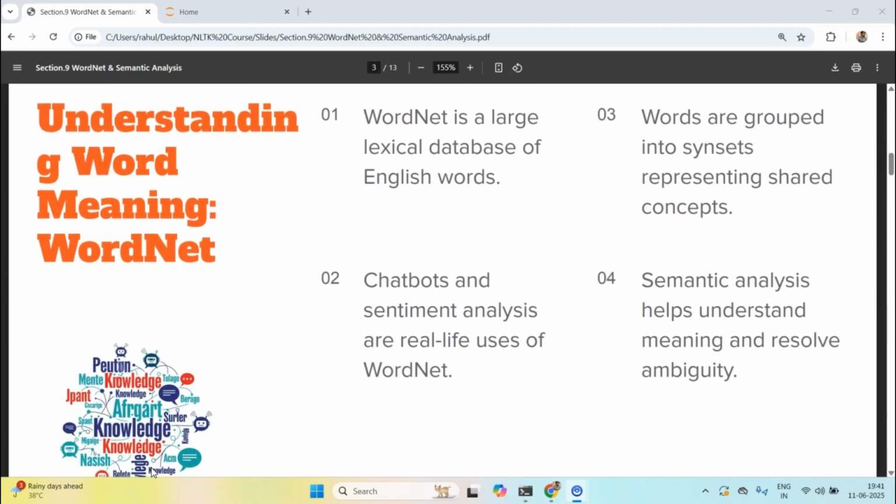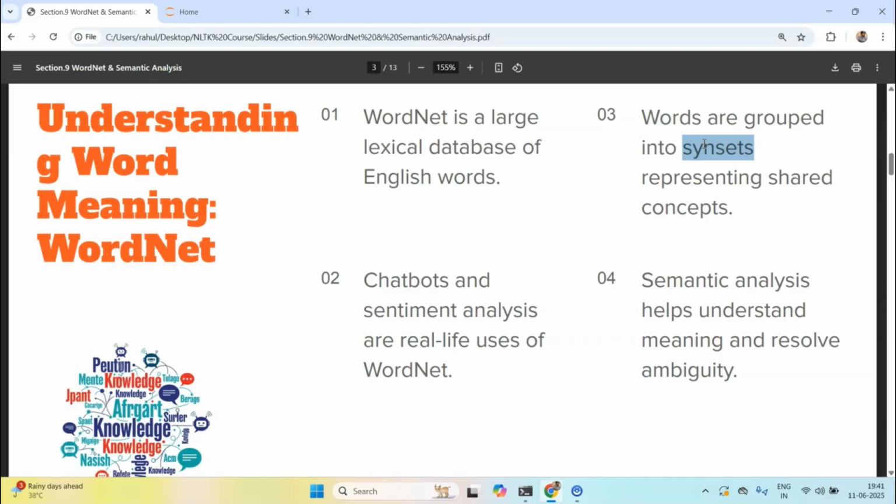So, WordNet is a massive lexical database of English. It groups words into synsets. What are synsets? Synsets are sets of synonyms that share the same concept. So the same concept is shared by all the words in a synset.